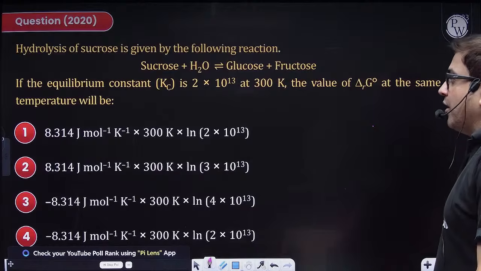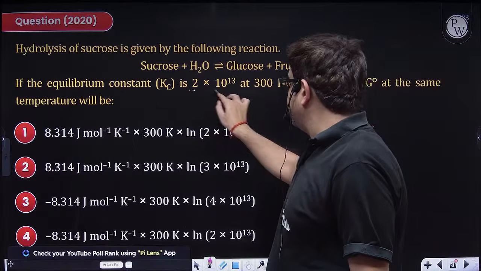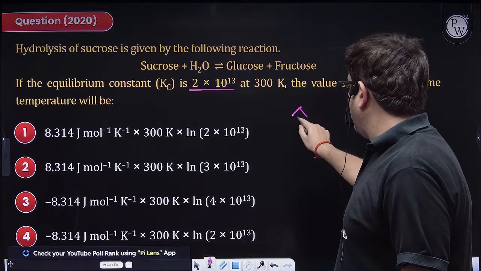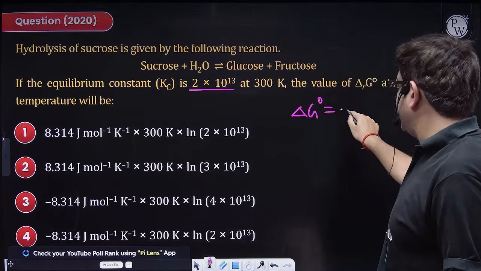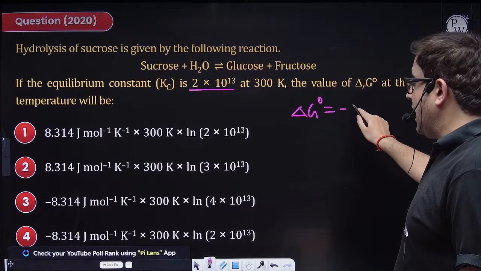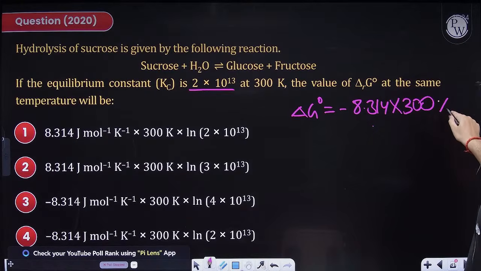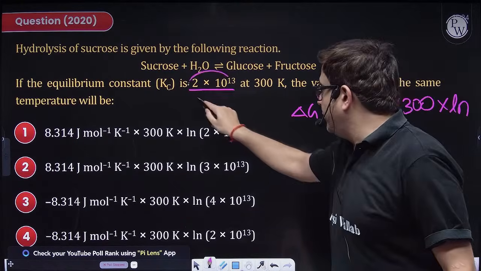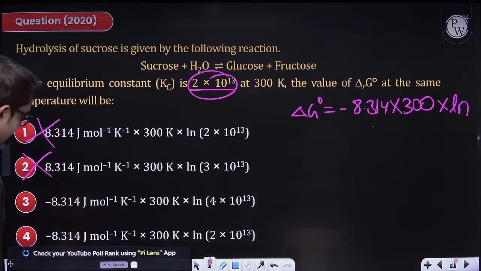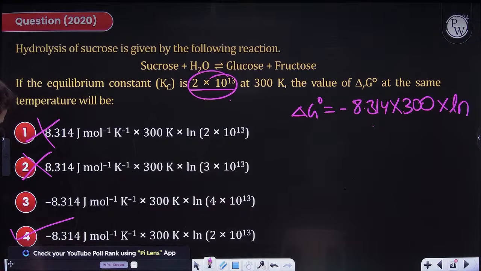Now the question says hydrolysis of sucrose is given by the following reaction. If the equilibrium constant Kc is given, find the value of delta G naught at the same temperature. Delta G naught, we have already done this formula. It will be minus, because options are in ln, so not 2.303, R which is 8.314, temperature which is 300, into ln of K, and the value of K is 2 into 10 to the power 13. So minus, so options 1 and 2 are gone. 8.314 into 300 into ln of 2 into 10 to the power 13.